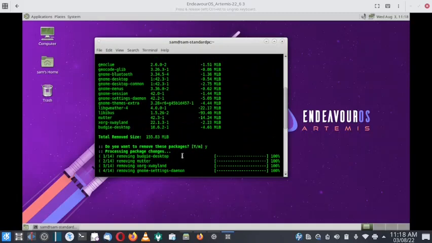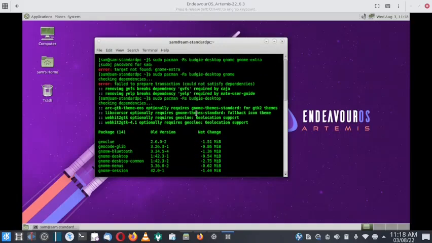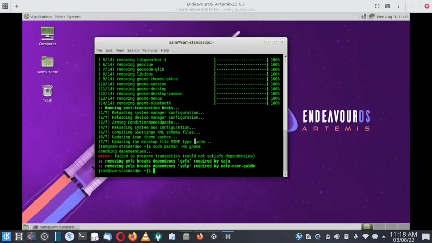So let us keep the Gnome Desktop as it is. There are methods to remove that also, but it will take too long. Let me check. Yes, checking Arc, the Arc theme also requires the Gnome theme standard for the Mate desktop. So let us keep the Gnome desktop as it is.